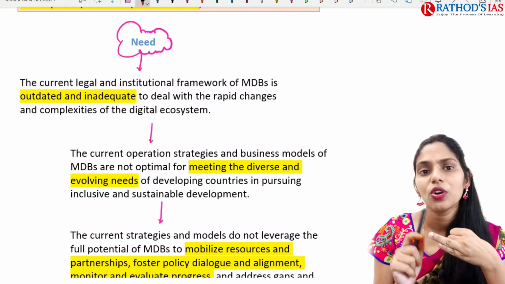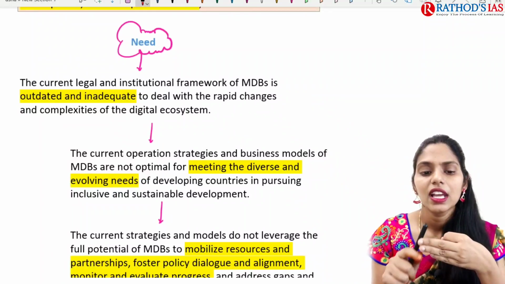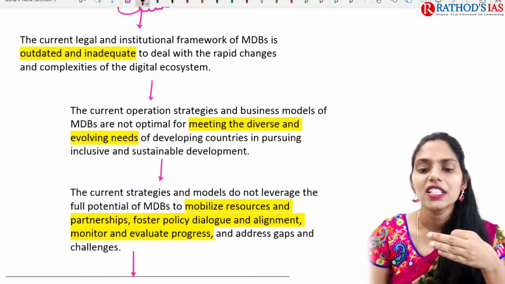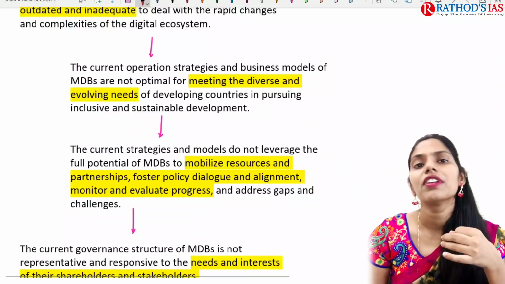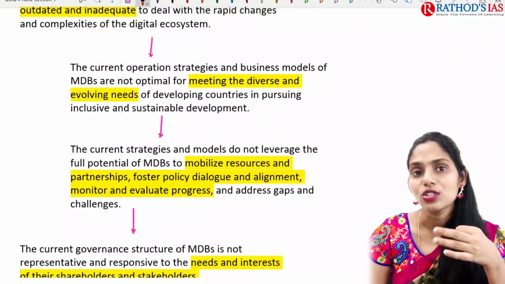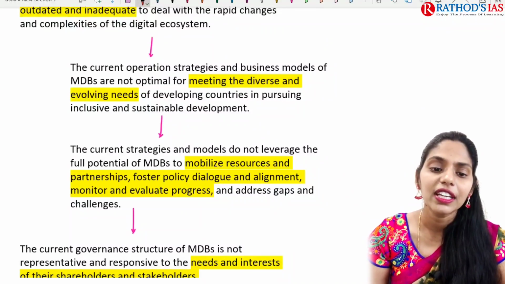Because of this, they are not dealing with the rapid changes and complexities. The current operational strategies and business models of MDBs are not optimal for meeting the diverse and evolving needs. So they are not meeting the needs, they are not meeting the demands. Yes, because of that we need this.